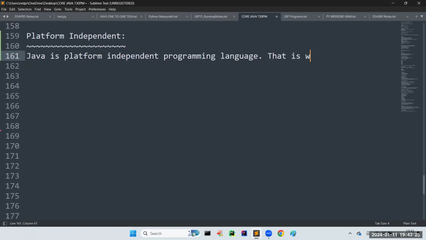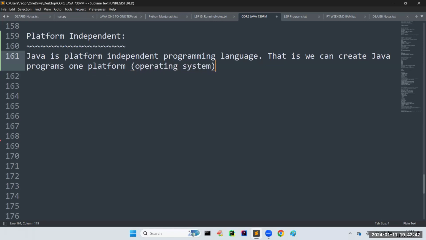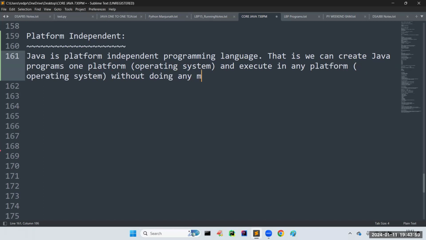That means we can create Java programs in one platform, and here by platform I am talking with respect to the operating system, and execute them on any platform, that is, any operating system, without doing any modifications. No need to do any modifications, directly we can.